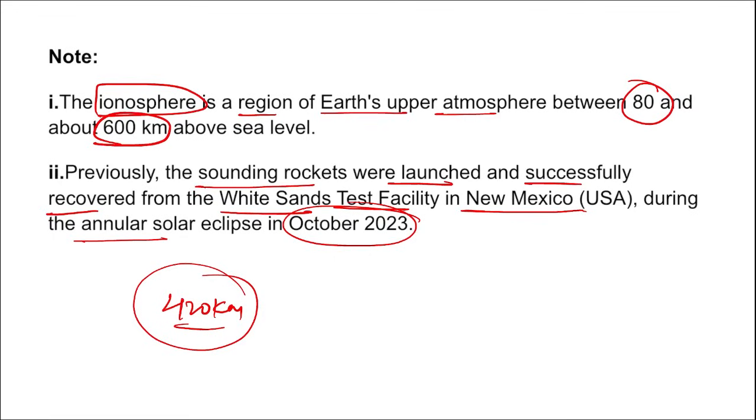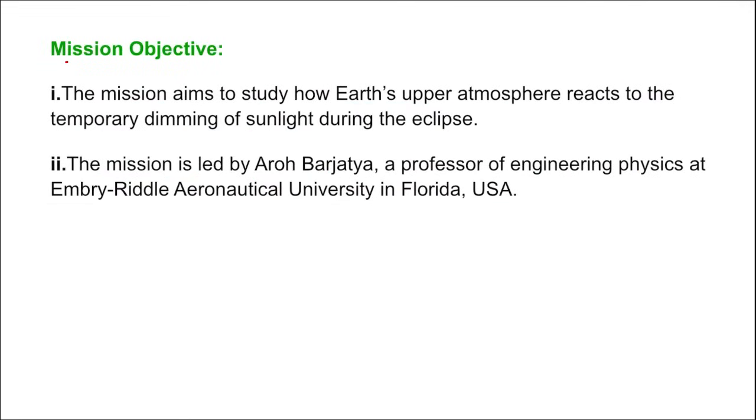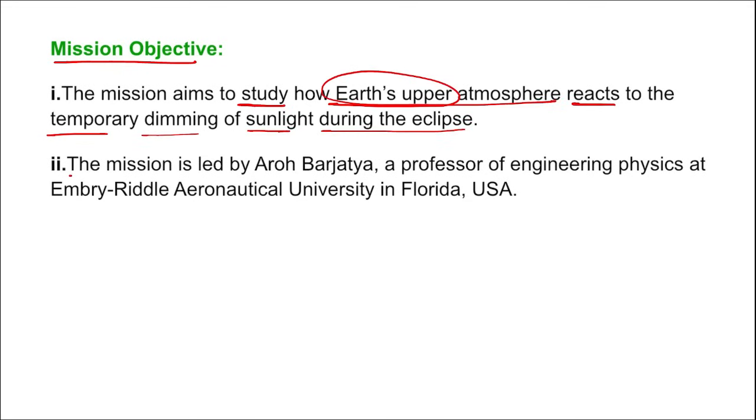And these are the 3 Black Brant 9 sounding rockets that were launched in space by NASA under the APEP mission. And this APEP mission is basically to study the disturbances caused in the ionosphere because of the total solar eclipse. Moving on, here you can see the mission objective: to study how Earth's upper atmosphere reacts to the temporary dimming of sunlight during the eclipse. The mission is led by Aroh Barjatya, a professor of engineering physics at Embry-Riddle Aeronautical University in Florida, USA.